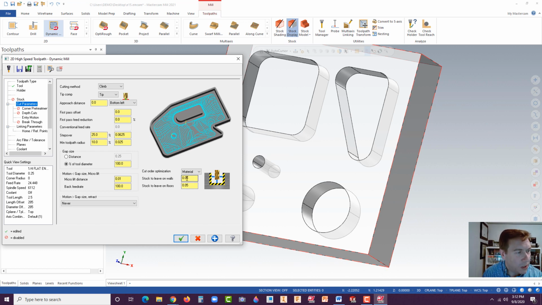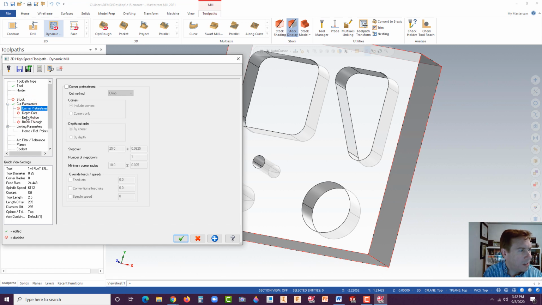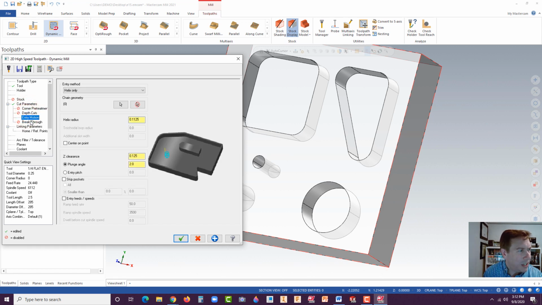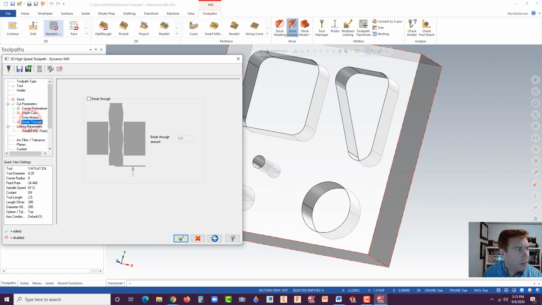Now the stock to leave on walls, we can see it's set to 50. Let's go with 30 thousandths on that. This is going to be a roughing cut. It's just going to go in, and we want to cut out as much as we can, as fast as we can, and as efficiently as possible without burning up the tool. All right, and we're not going to go into all these different details. Those of you who are going to ECC, the 220 class goes into more details with this type of thing. All right, so anyhow, notice there's corner treatments. We're not going to really do much here. I don't want to go into all these depths just yet.